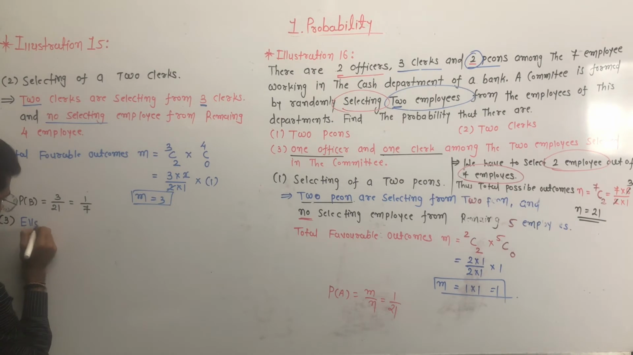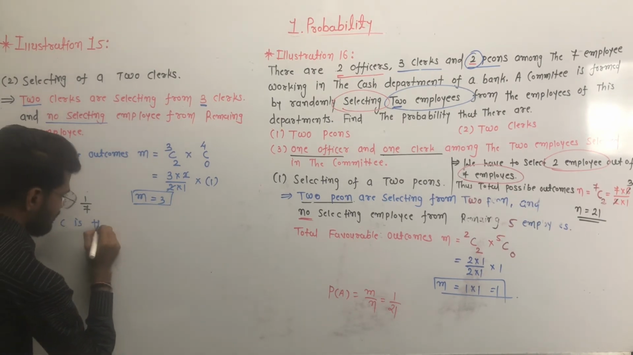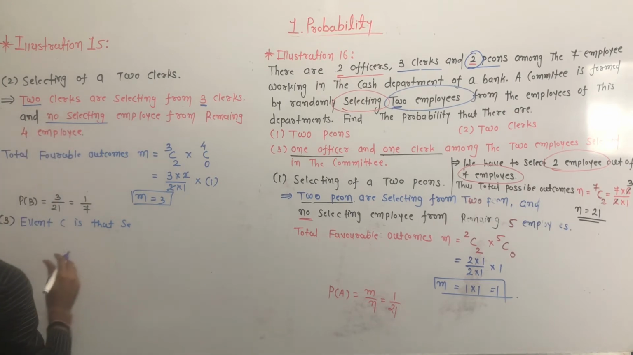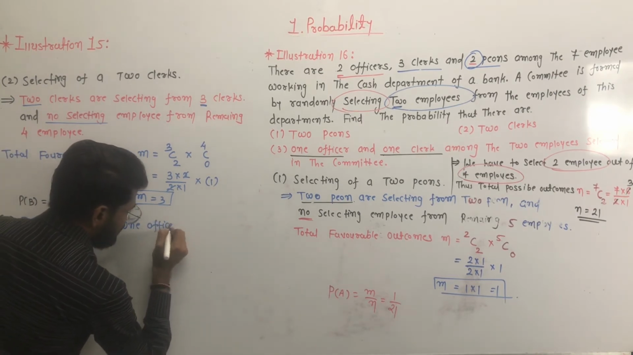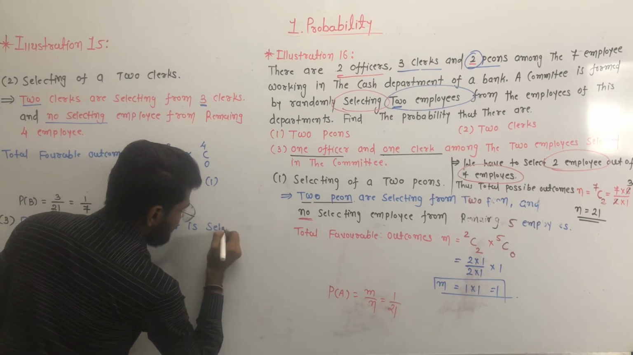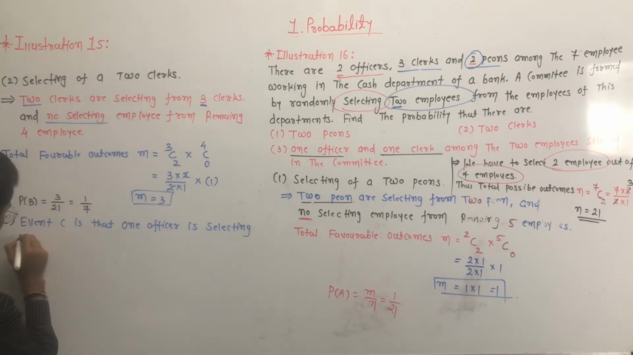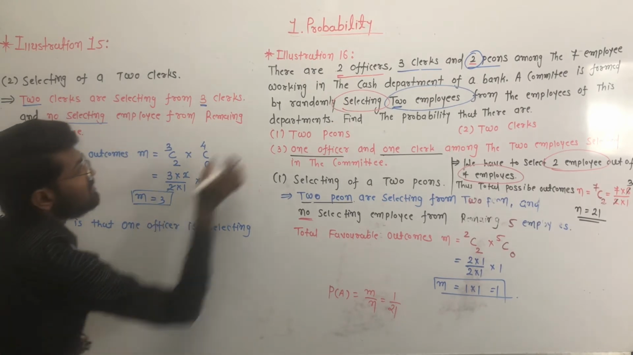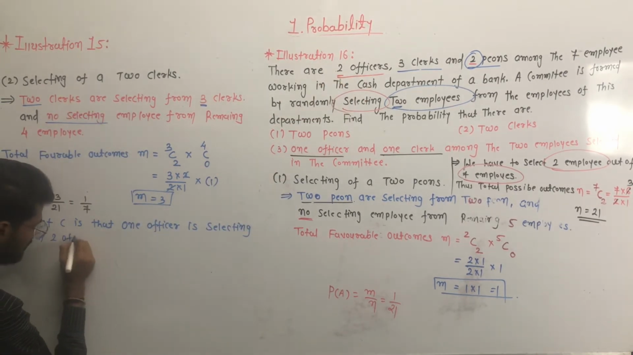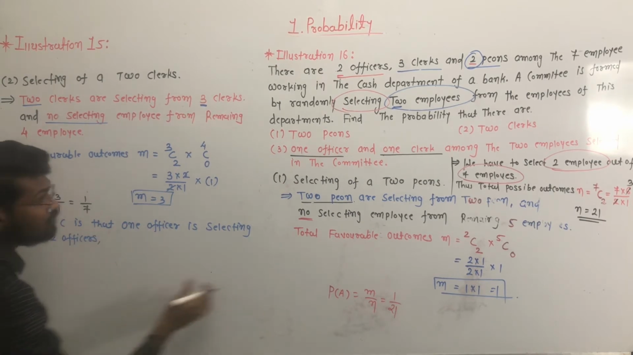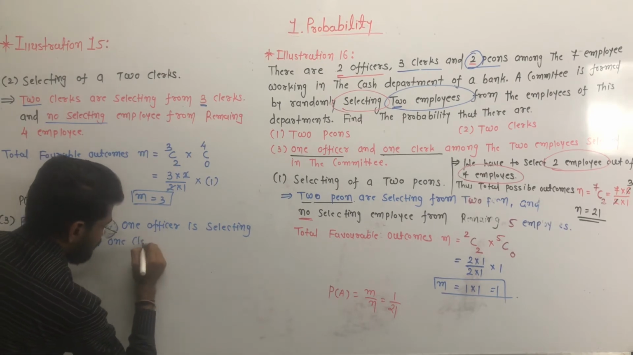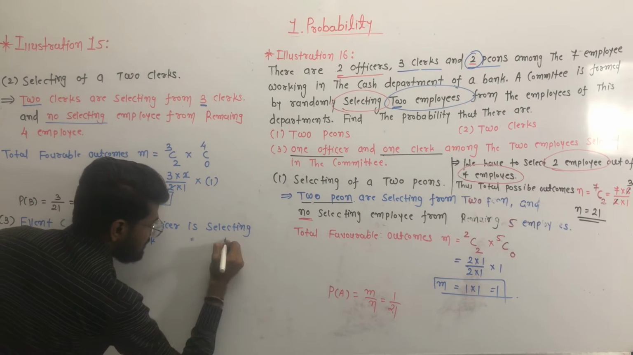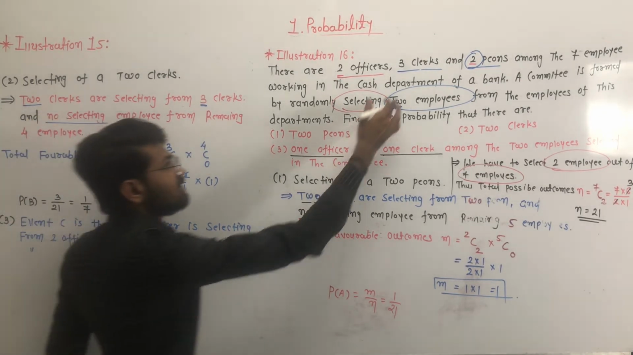So event C is that one officer is selected from 2 officers. Yes. Now we have to select 1 clerk, and 1 clerk is selected from 3 clerks.